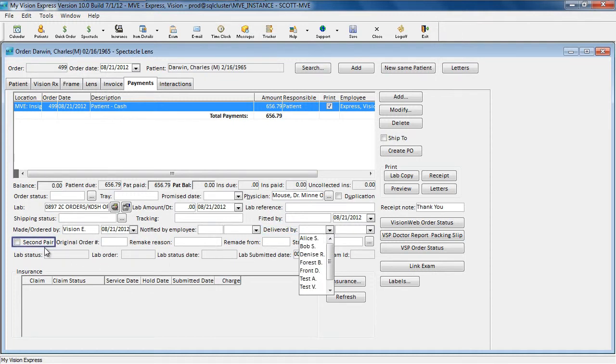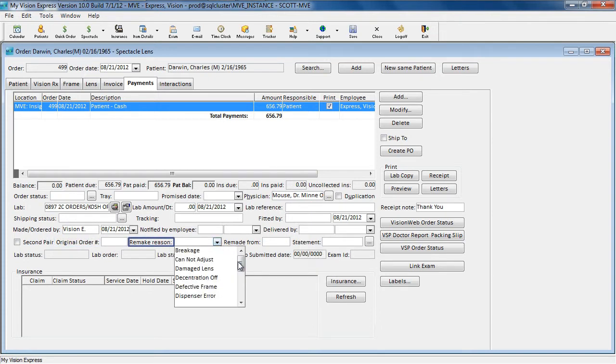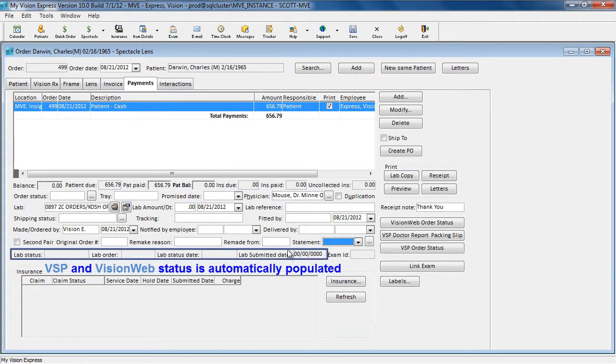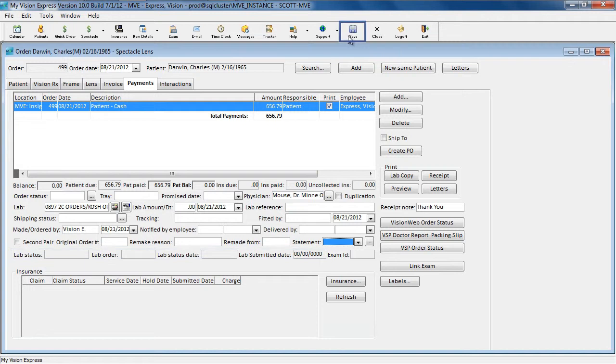If this is a second pair order, you can denote that by checking the box and typing in the original order number. If it is a remake, you can specify the remake reason, which is also a customizable list, and you can specify the order that it was remade from. You can also specify a statement status, which is another customizable list. Once this part is done, you can save the order, and it will be available in the patient's profile for future reference.